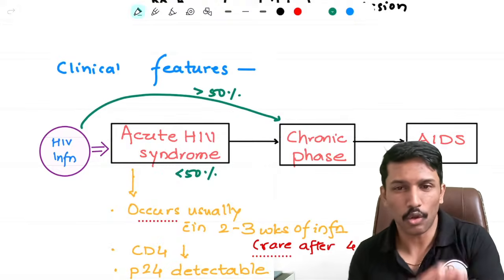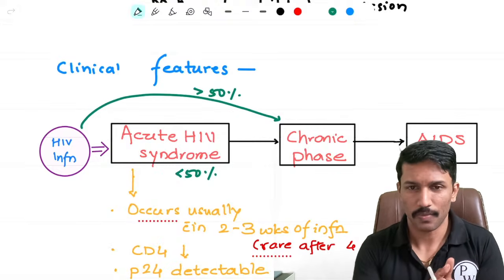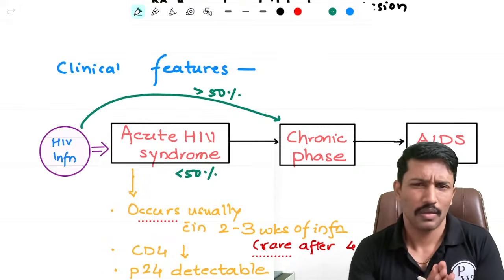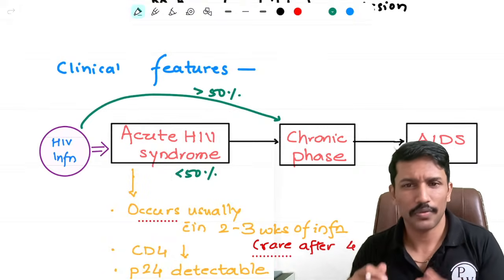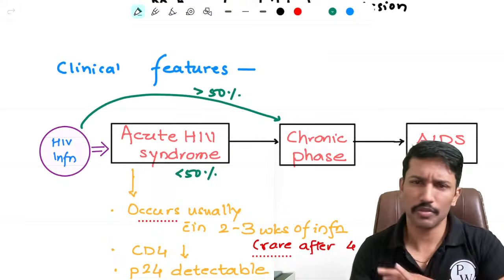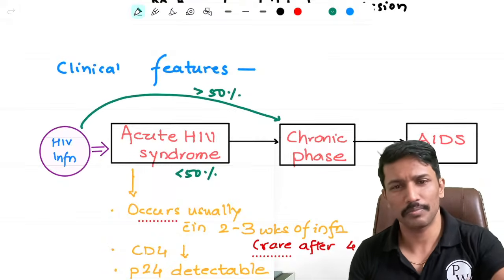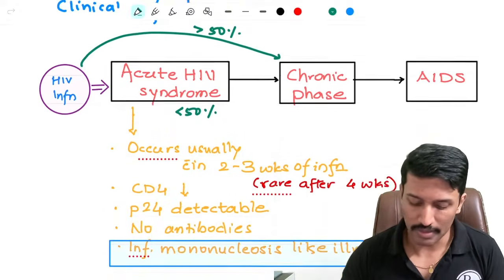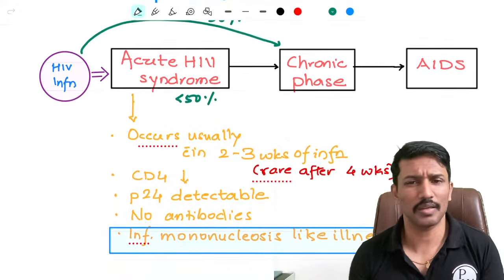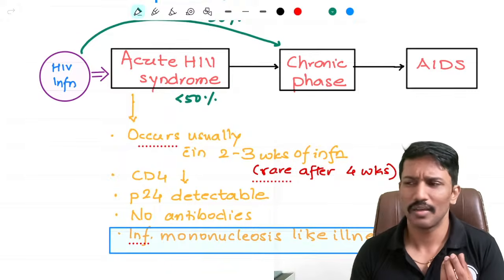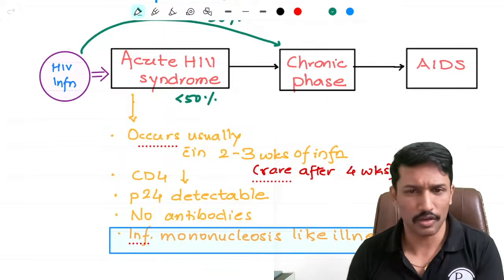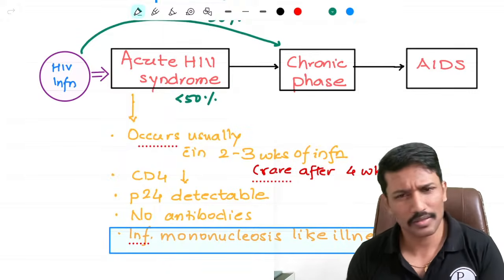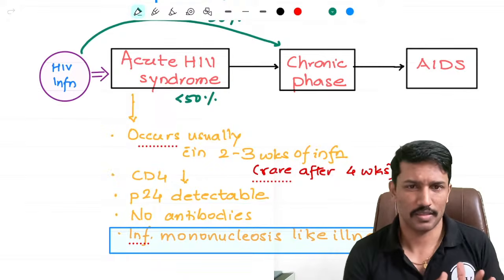So today, if I inoculate HIV virus in a group of people, 50% or fewer will develop an acute illness. The remaining 50% don't develop any acute illness. They directly become chronically infected. Those who develop acute illness, we call it acute HIV syndrome. What is it? It's nothing but an acute febrile illness, just like how you get viral fever or enteric fever, this also looks like a febrile illness.